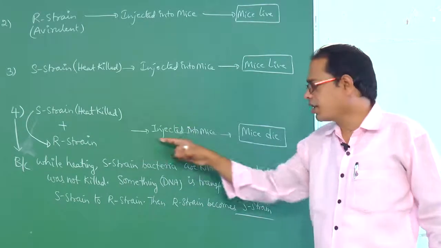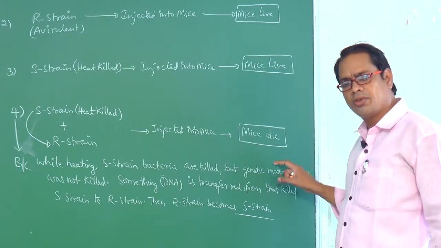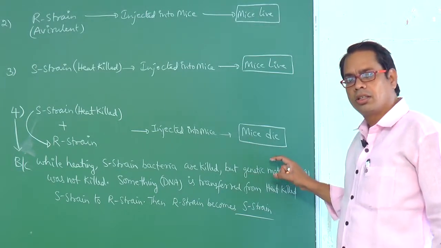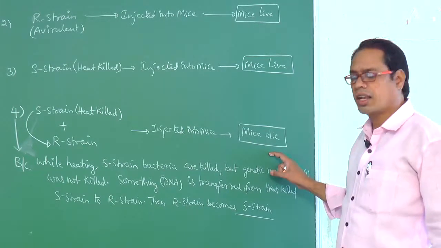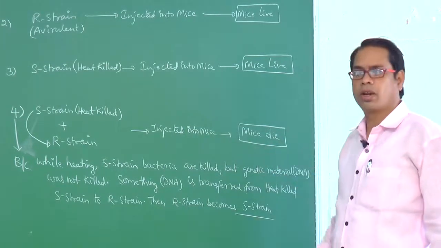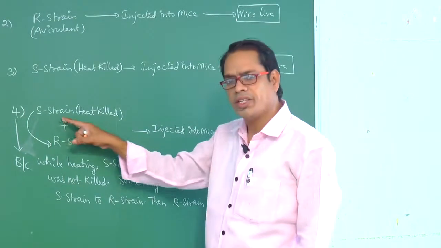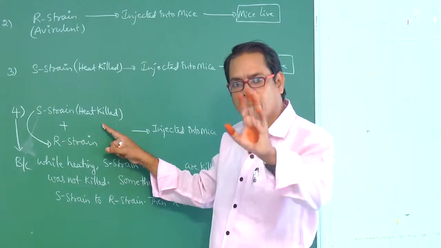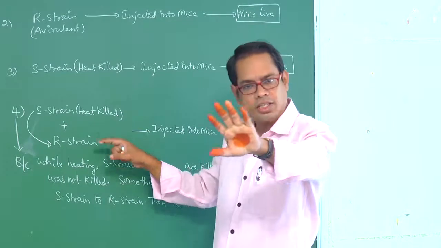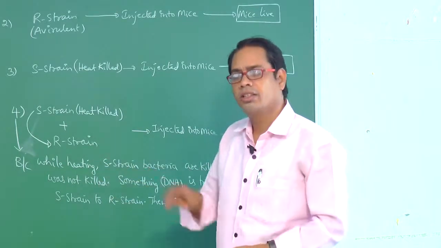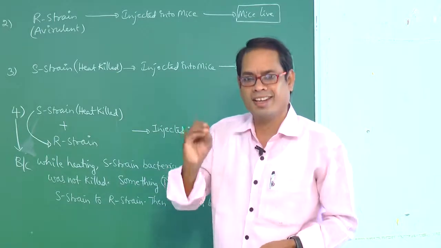Whereas here, where the mice die, in the fourth condition, a mixture of heat killed S strain and R strain is injected into the mice. Finally the mice died. Why? Because S strain cells are recovered in this mice body. What is the reason? Though it is heat killed, the bacteria are killed, but the genetic material inside the bacteria is not killed. That's why something is transferred. What is that something? DNA.